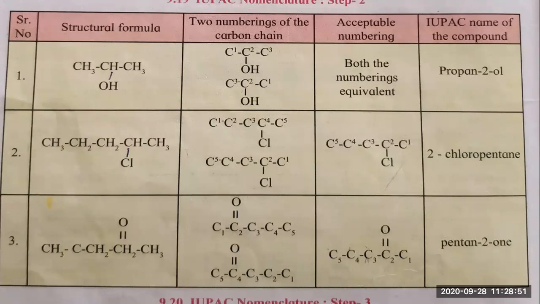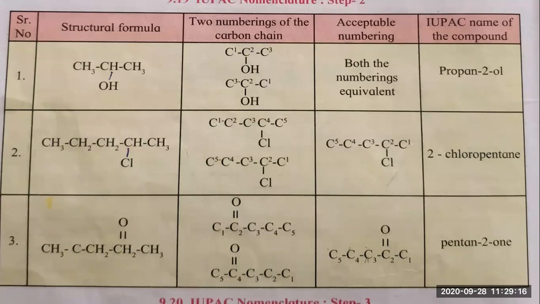Of the two numberings of the carbon chain, the first one, where C1 is started from the left-hand side, is not acceptable. The second one, which is nearer to the carbon containing chlorine, is acceptable.